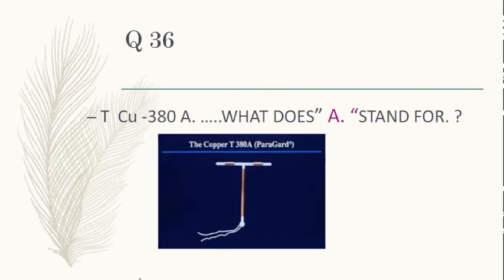Ma'am, it tells copper turning on the vertical limbs. Vertical was already there on the horizontal limbs. Vertical was already there in copper T200 also, on the vertical limb. This is vertical. Ma'am, horizontal. This is horizontal. On horizontal. Ma'am, horizontal. Sorry. Yes. But what does A stand for? That the copper is in the arms.